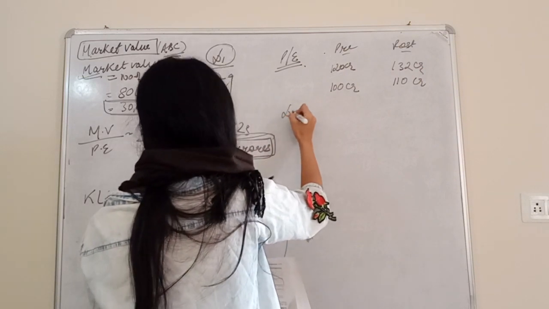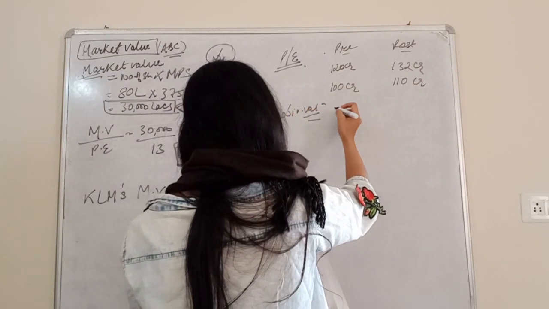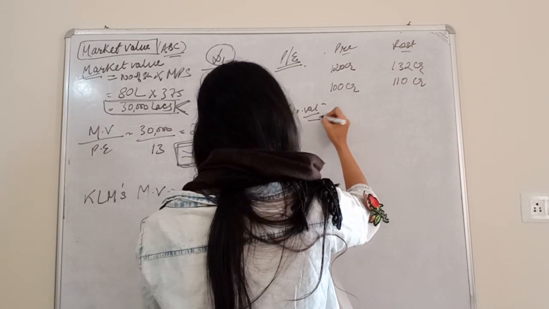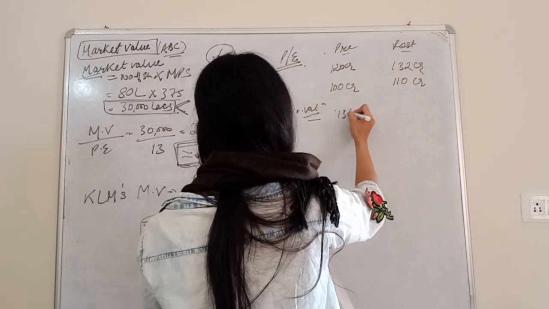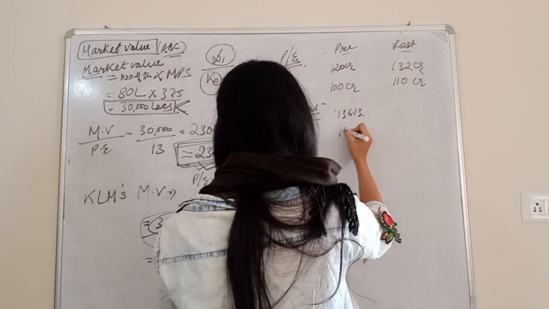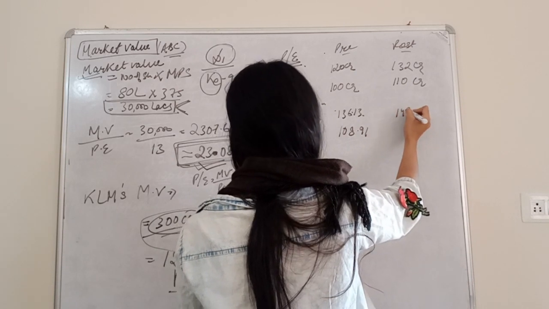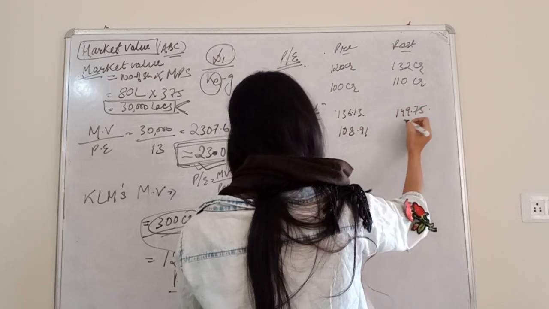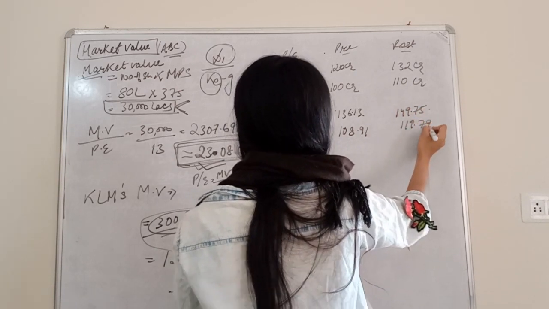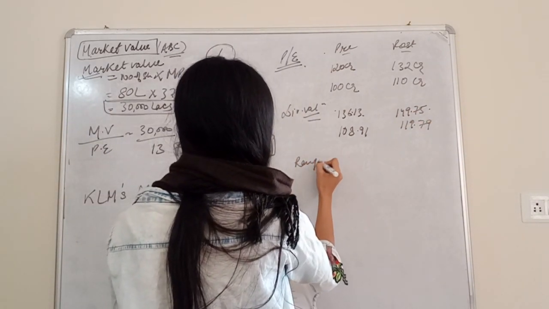In dividend valuation model, it was for pre 136.13, 108.91, and here it was 149.75, 119.79. So the range of valuation would be